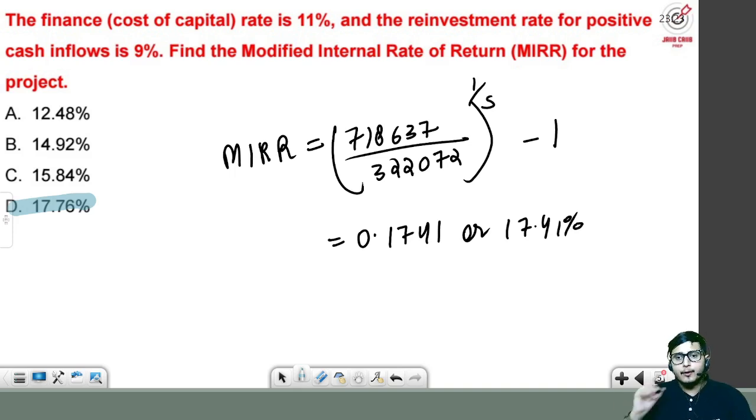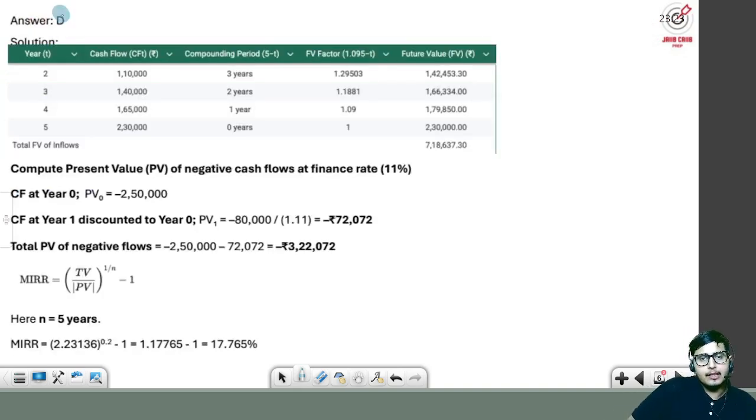Sir and ma'am, I hope it is clear to all of you. So you can see option number D, 17.765%. Approximately our answer is almost 17% now. So we can do this approximation here.